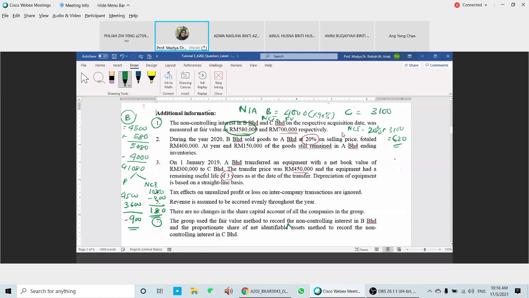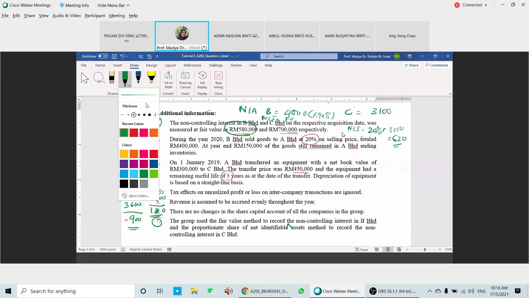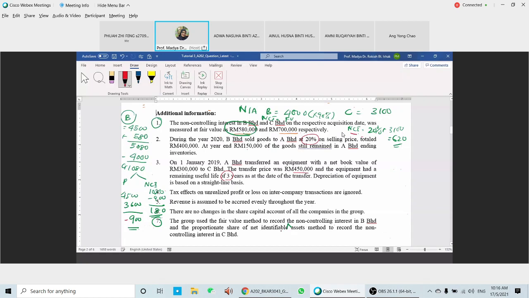Okay, now we look at C. We're going to calculate the goodwill in C. In C, the NCI is based on the proportionate share of net identifiable asset. The investment by B here is 2.6 million, plus the NCI here is 620. So altogether we have 3,220. 3,220 minus net identifiable assets, 3,100, so we're going to have 120.